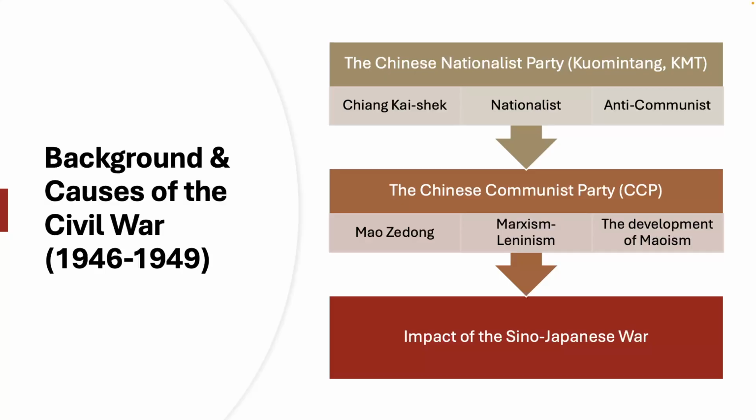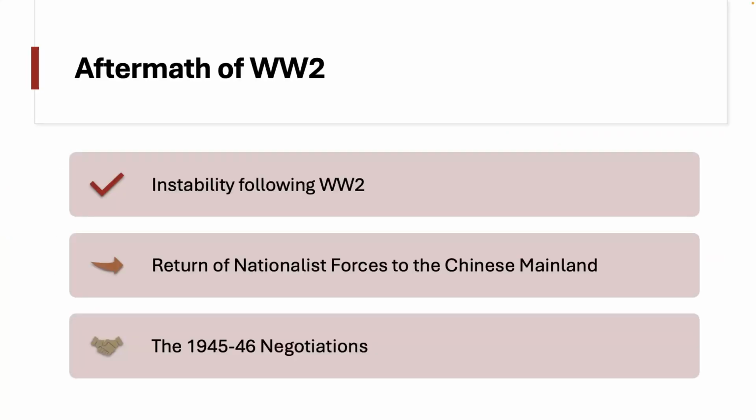These talks aimed to try and create a unified post-war government, but tensions remained high, particularly over issues of military control and political power, and these would ultimately end in failure and lead to the resumption of an open conflict in 1946. So that's what we start to see during that period.